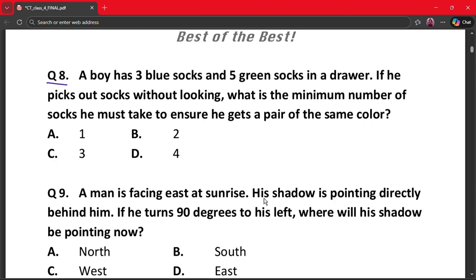So the worst case is he picks first sock blue, second sock green, third sock must match one of the first two. So with 3 socks, a matching pair is guaranteed. Hence answer is 3, that is C.